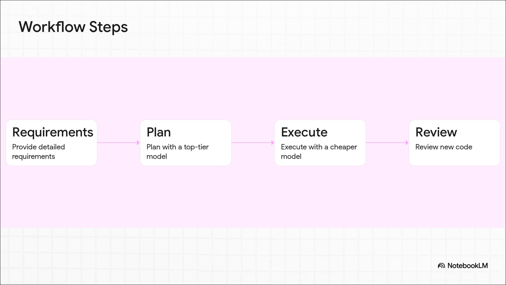Third, once that robust plan is locked in, switch over to a lower-cost, much faster model like Sonnet to execute and actually type out those files. Sonnet is your cheap, lightning-fast typist. And finally, step 4, always use the AI to do a final code review of your new branch before you even think about merging it.